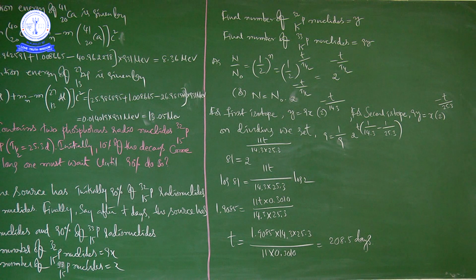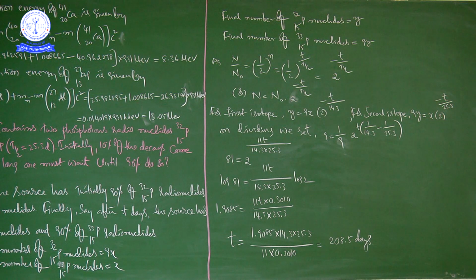For the first isotope, y is equal to 9x into 2 to the power of minus t by 14.3, according to the given half-life. For the second isotope, 9y is equal to x into 2 whole power minus t by 25.3.